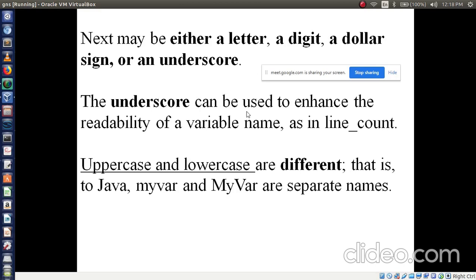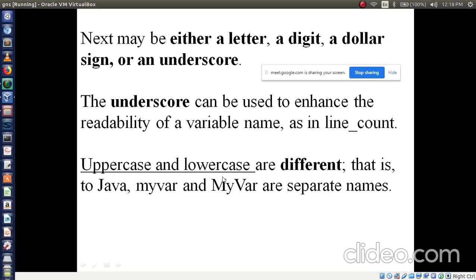Here the underscore can be used to enhance the readability of a variable name, as in line underscore count. If you give any spaces while declaring a variable, at that time you can use an underscore, or you can directly use the variable name. There is no difference, right?